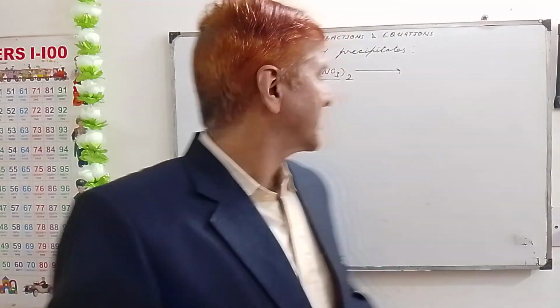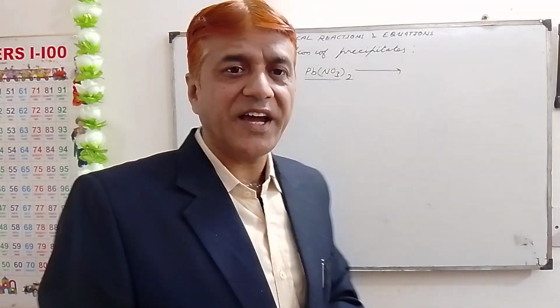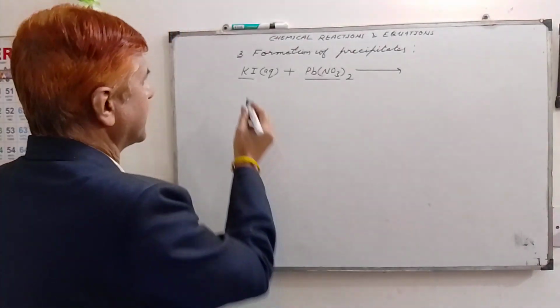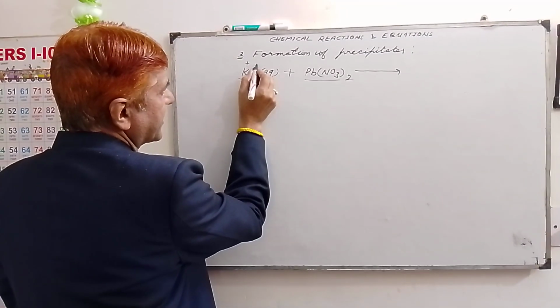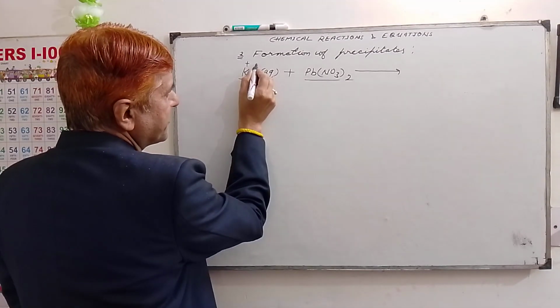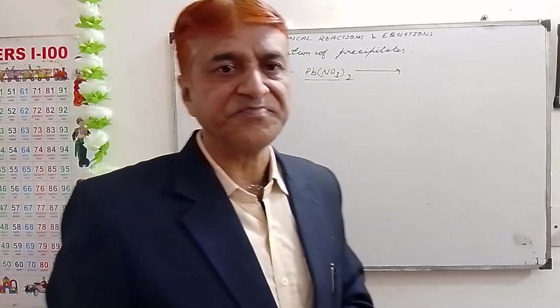And metals have a positive charge, and non-metals have a negatively charged particle.